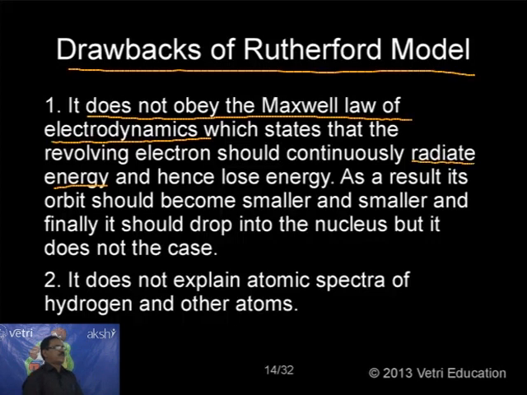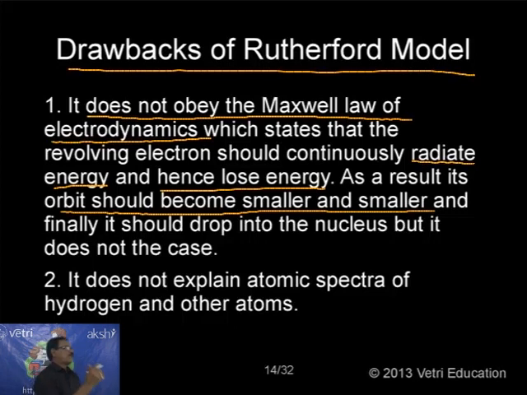Any charged body will always emit energy and hence lose energy. When something is emitting, automatically it will lose energy. As a result, its orbit should become smaller and smaller, and finally it should drop into the nucleus. But that is not the case.